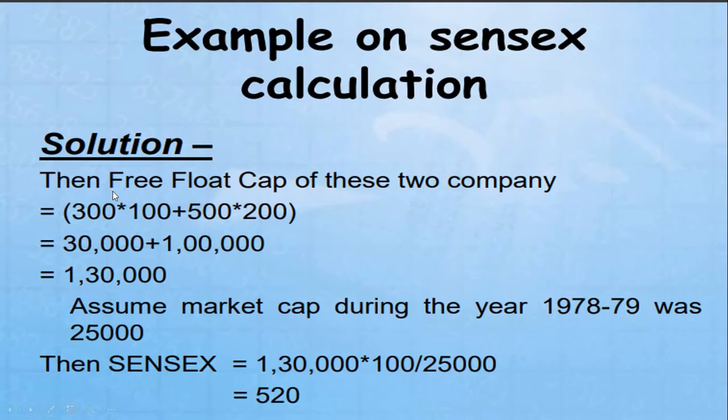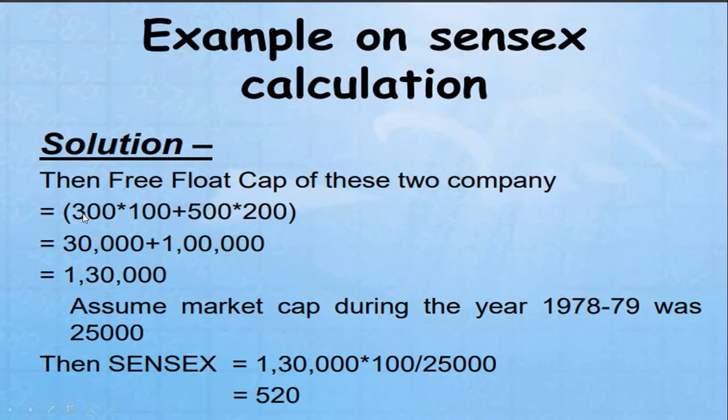The solution is the free float capitalization of these two companies. The BSE actually comprises 30 benchmark stocks, but I have taken only two examples, SBI and Reliance. See here how to find the free float capitalization.